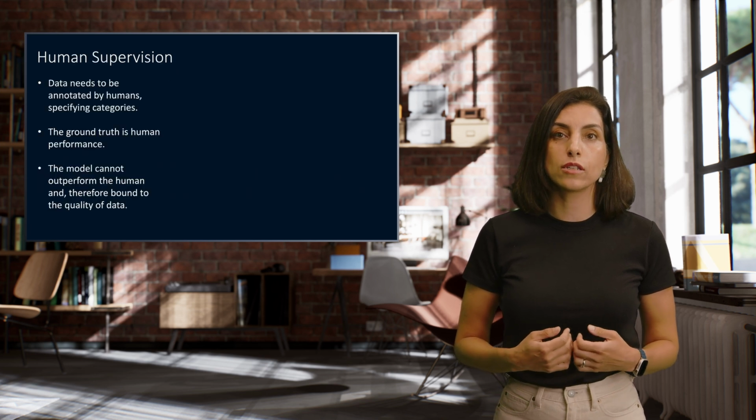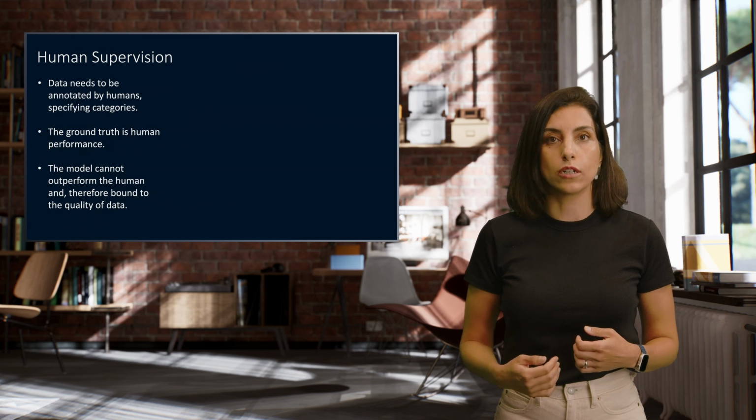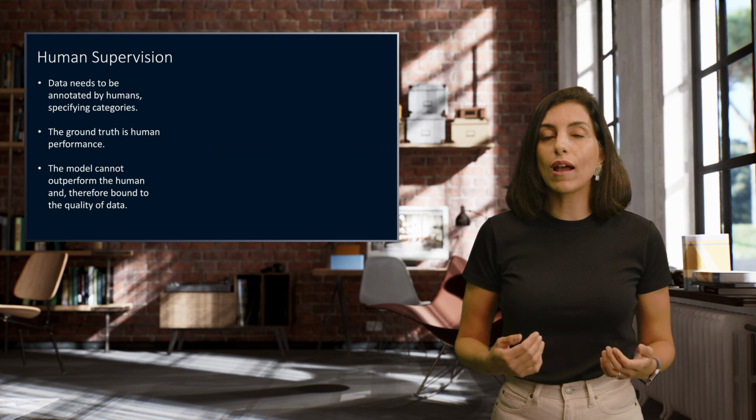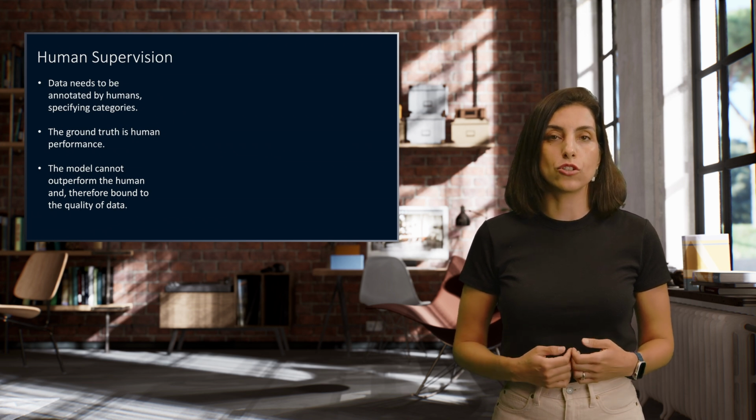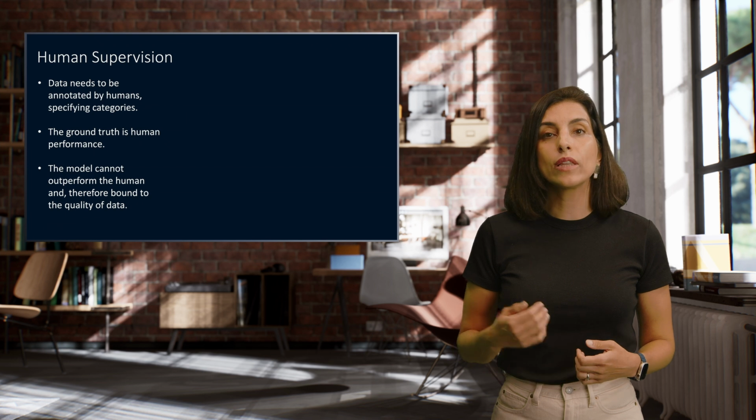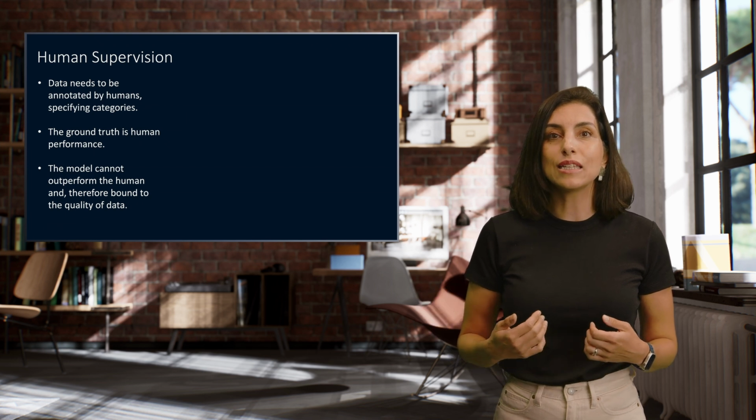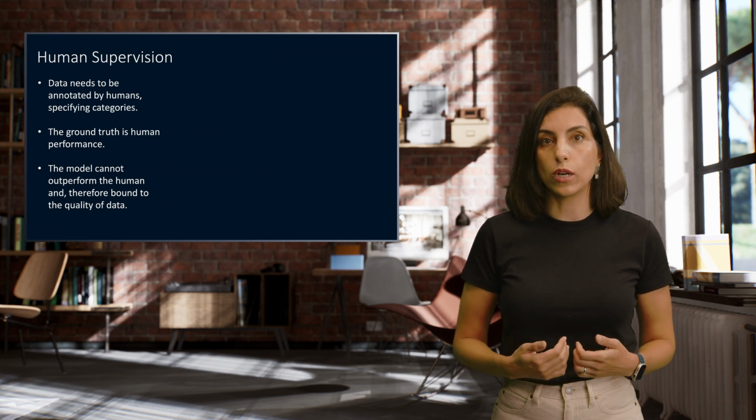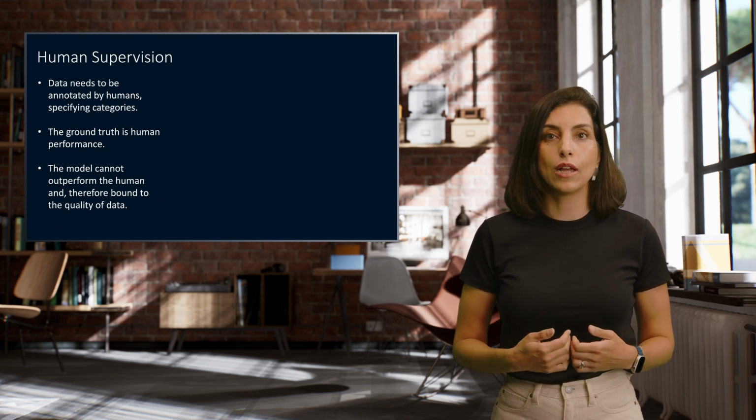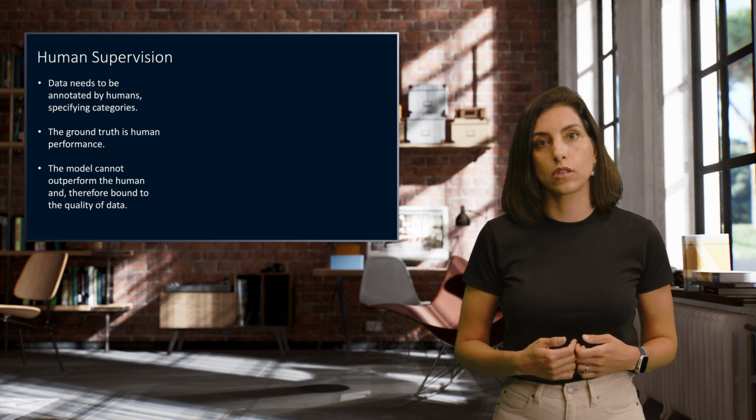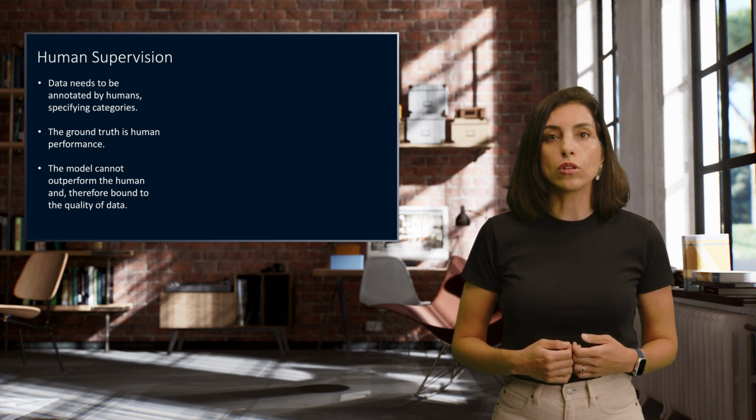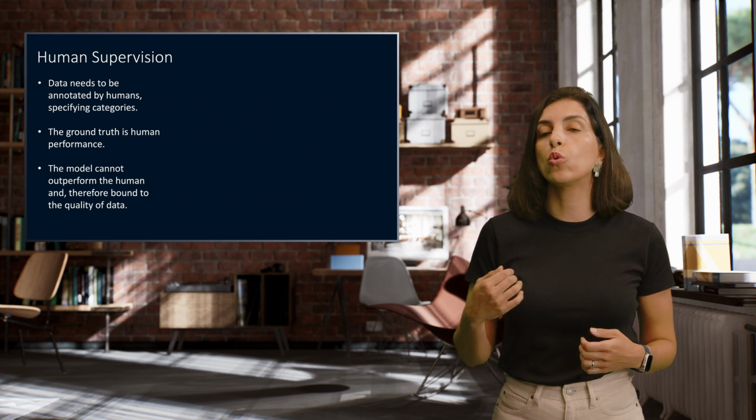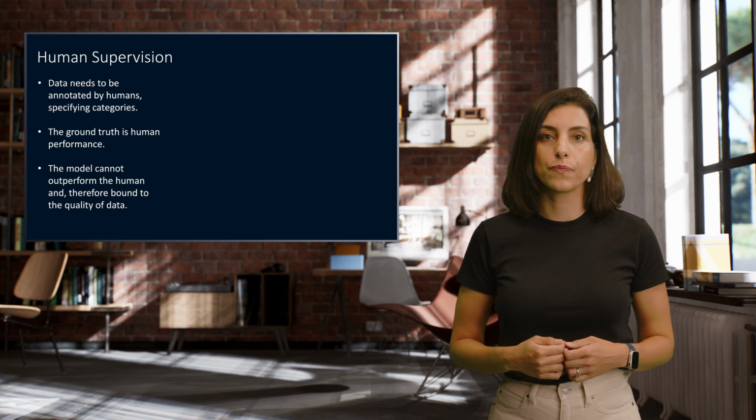In a supervised task, human workers assign the labels to each data point. Therefore, the ground truth is human intelligence. When data has label, it makes it easier for the model to learn from the labels. Or in other words, the supervision signal helps the learning process. However, the model cannot outperform the human and therefore is bound to the quality of data labels.